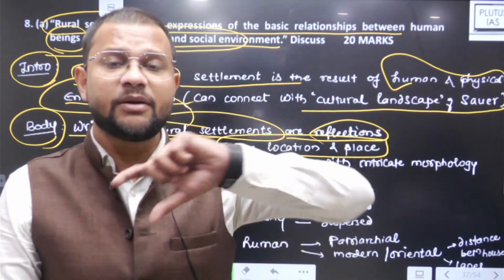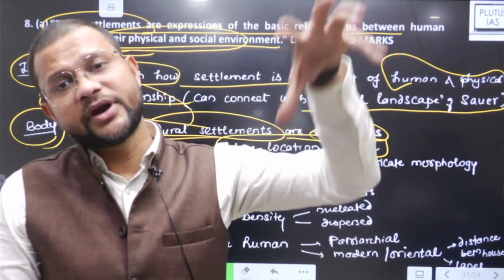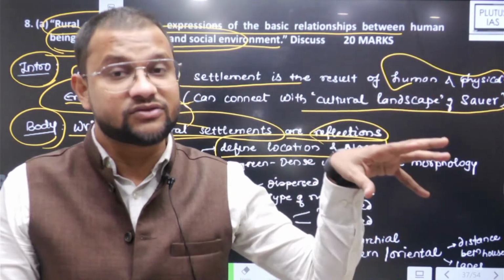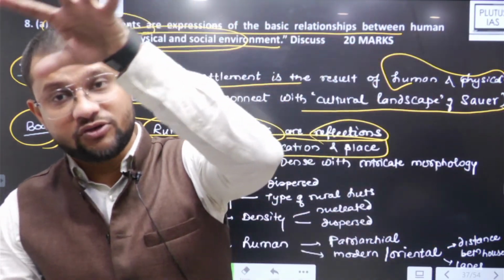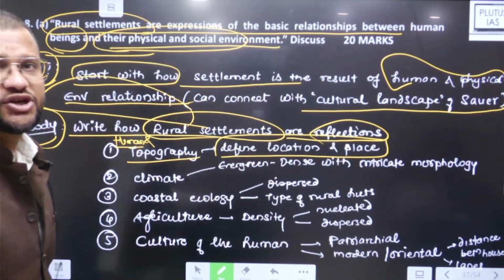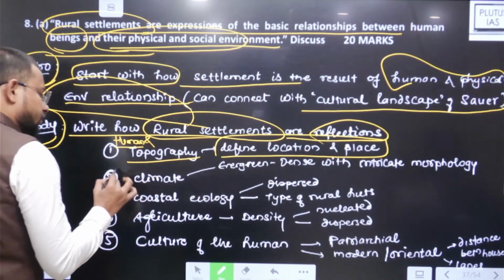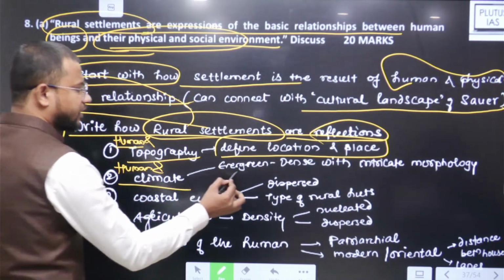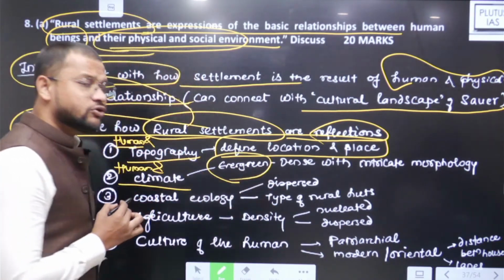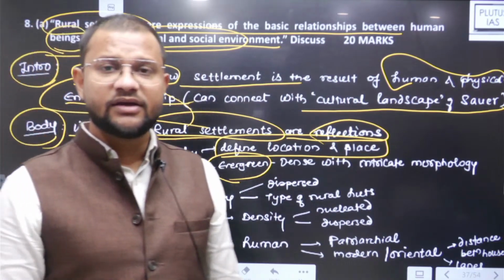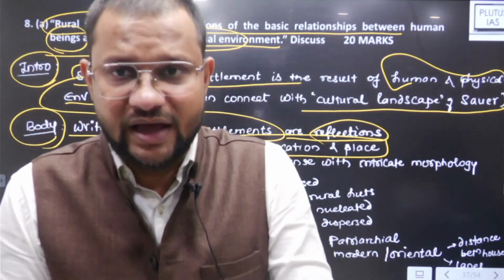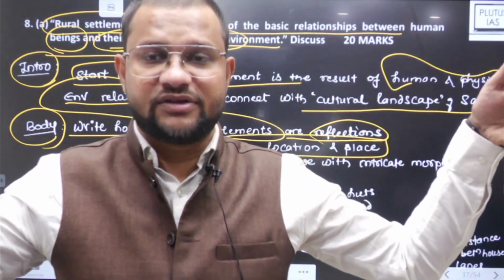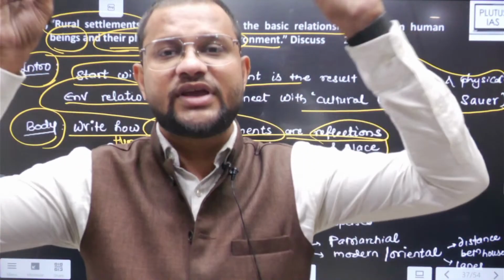अब इसमें सिर्फ इंडिया में लोकेट मत करना, try to locate from all across the world, North America, Africa, South America, Europe, say any other part of Asia. So then how human and climate lead to rural settlement, you will find, for example in the region of evergreen climate, human needs are such that they need to keep themselves protected because there is a diversity of animals there. So predator species का भी हो सकता है या attack का भी case हो सकता है.